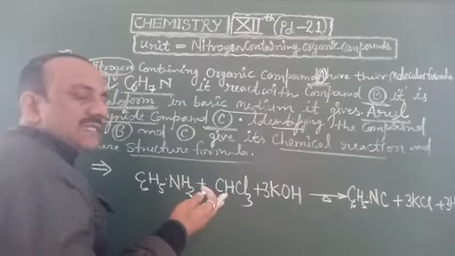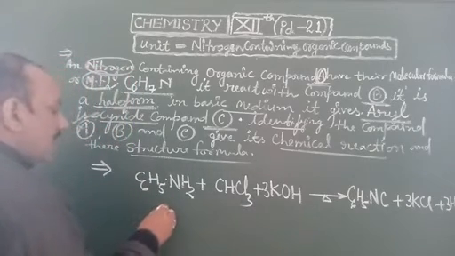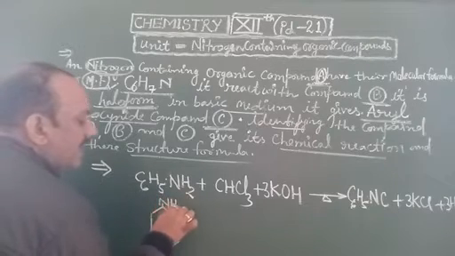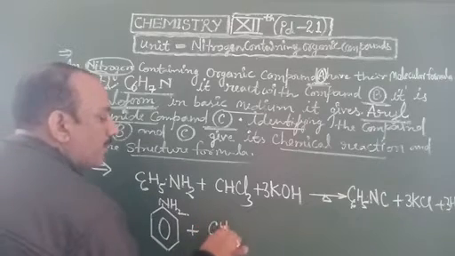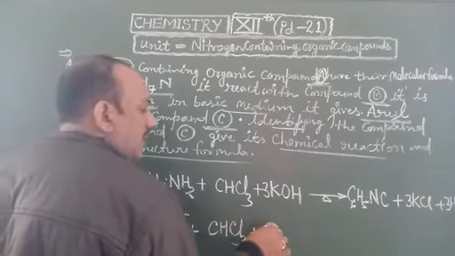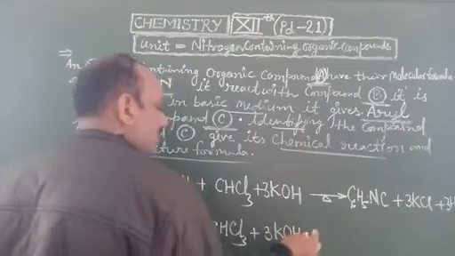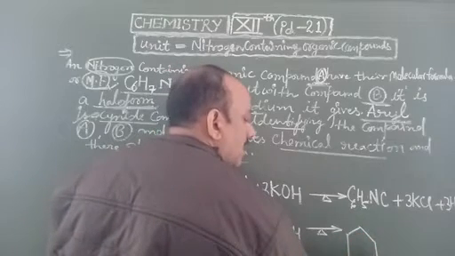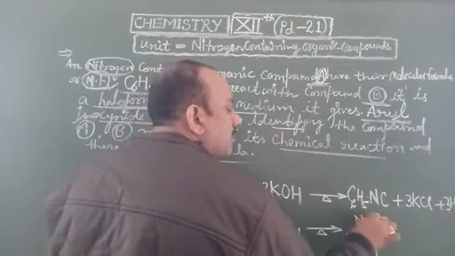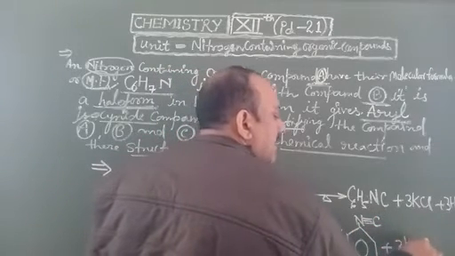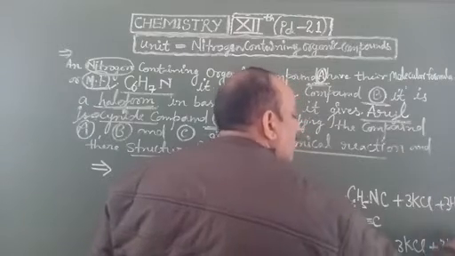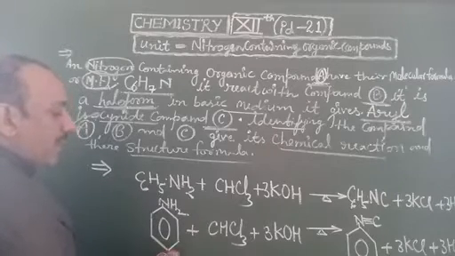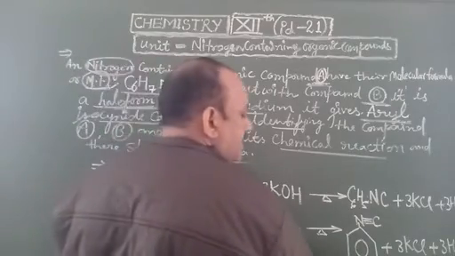Also we show the structural reaction. C6H5NH2 is the formula of aniline, and it reacts with chloroform CHCl3 and caustic potash KOH to form product C. This one is an aryl isocyanide with a triple bond to C, along with potassium chloride and water. So here are compounds A, B and C.